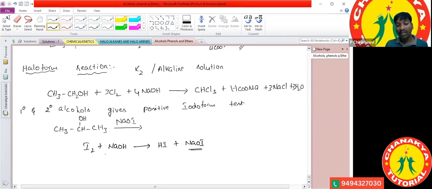When the iodine reacts with sodium hydroxide, it forms hydrogen iodide plus sodium hypoiodide. This we can call sodium hypoiodide. Got it?